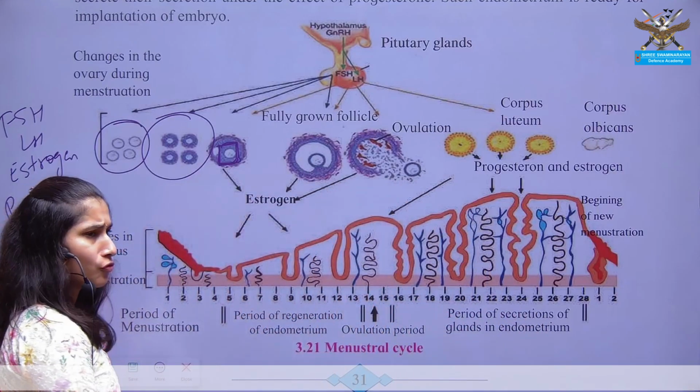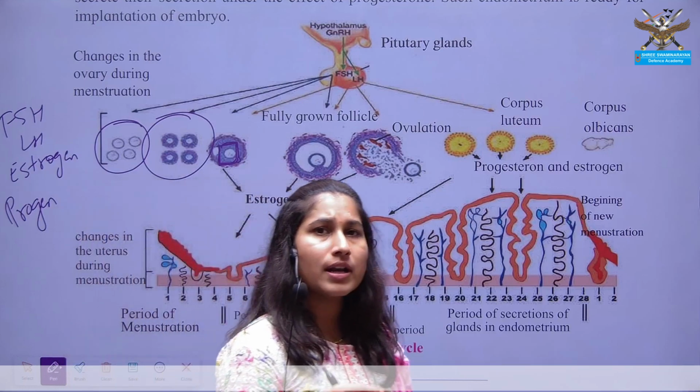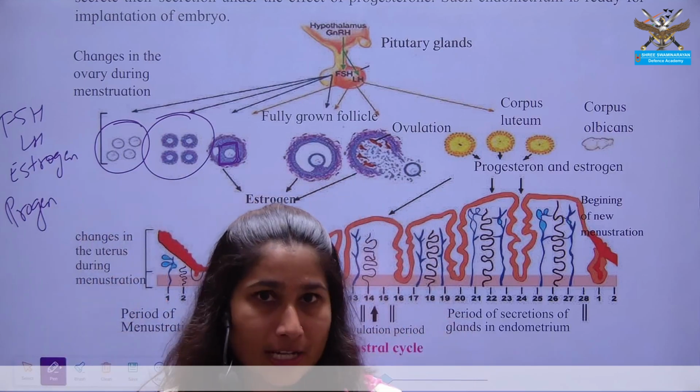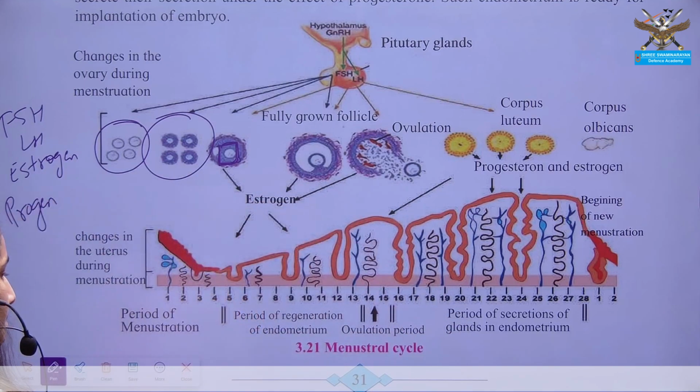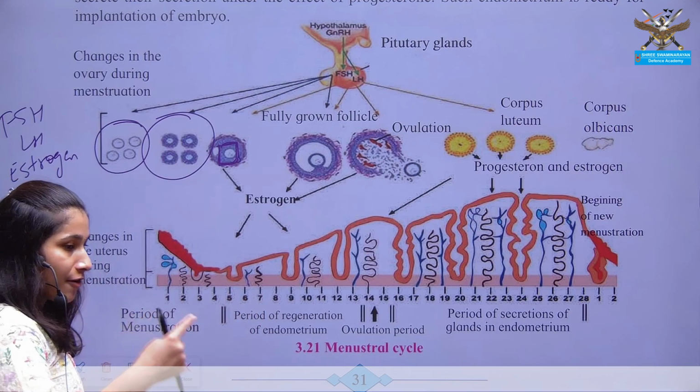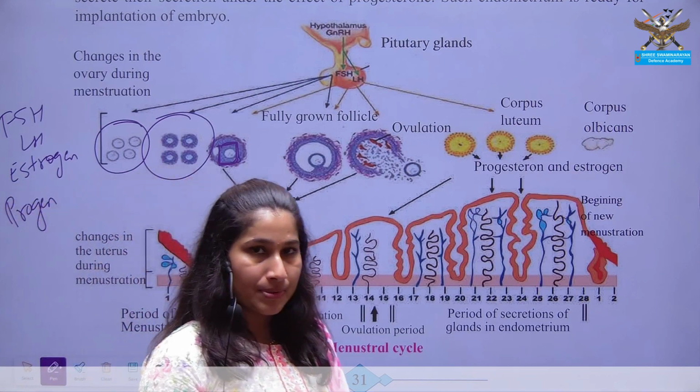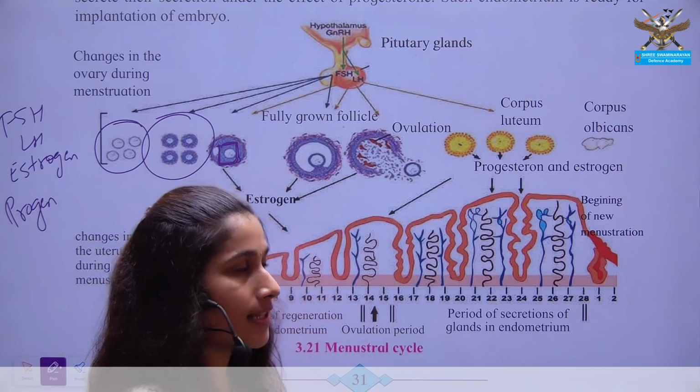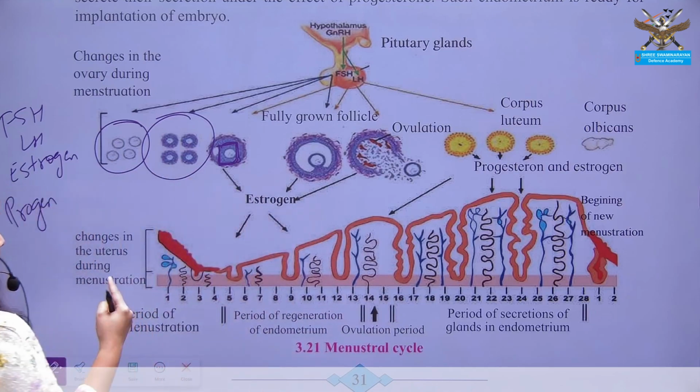There are 2 to 4 million follicles or immature eggs in the ovary, and every month one follicle develops, matures and releases the egg or ovum.